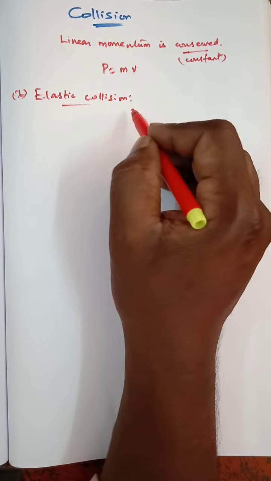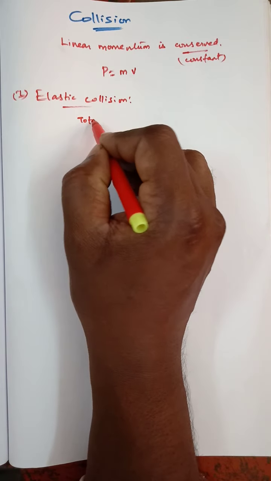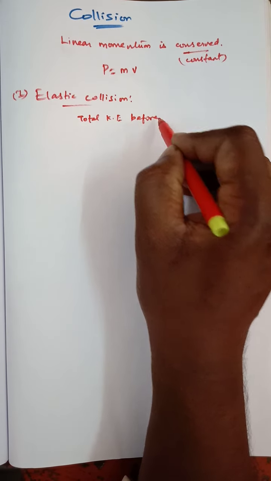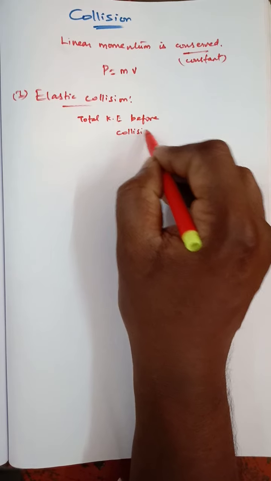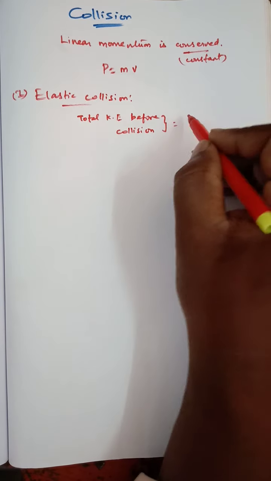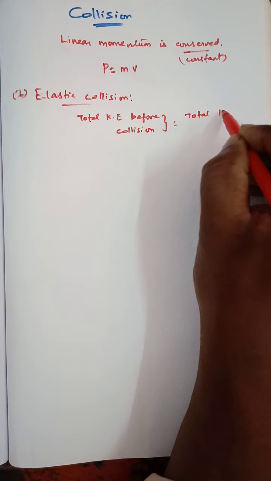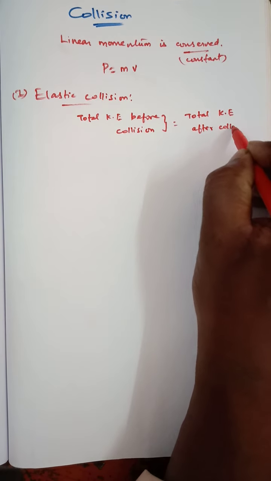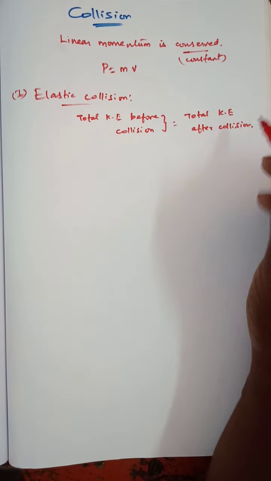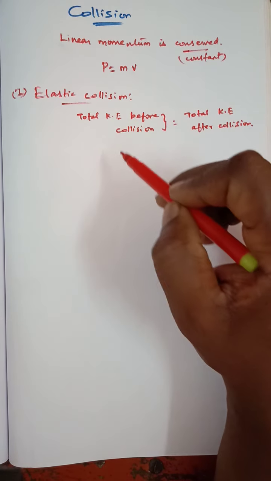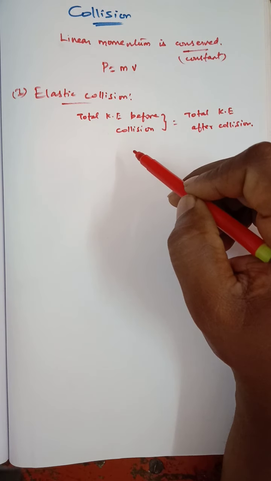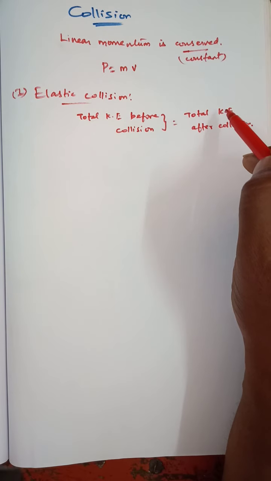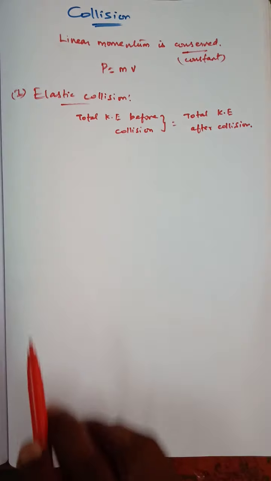It means total kinetic energy before collision is equal to total kinetic energy after collision. Because the body is moving, it has some kinetic energy, so we add the total kinetic energy before the collision, and that is equal to the total kinetic energy after collision. That's the meaning of elastic collision.